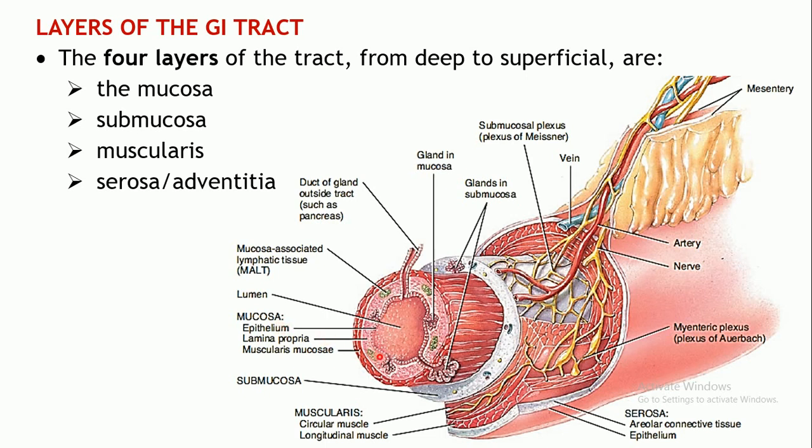The innermost layer is the epithelium. Next to that, the middle layer, is the lamina propria, and the outermost layer, the 3rd layer of the mucosa, is known as muscularis mucosae. Now let us see what exactly it comprises.